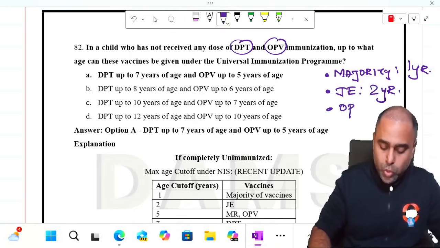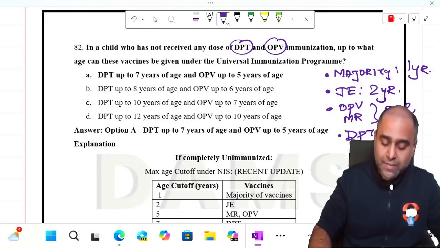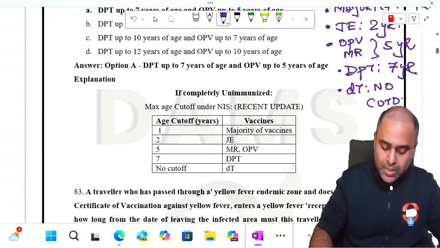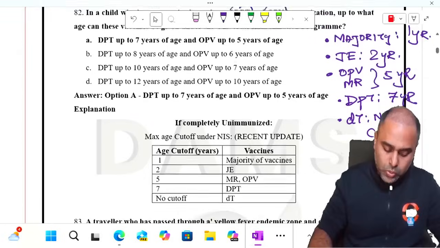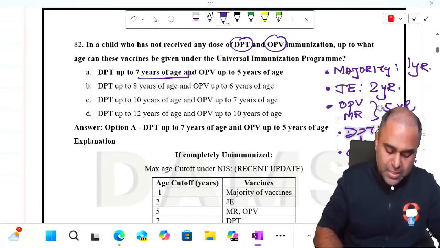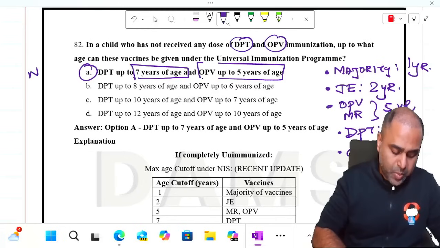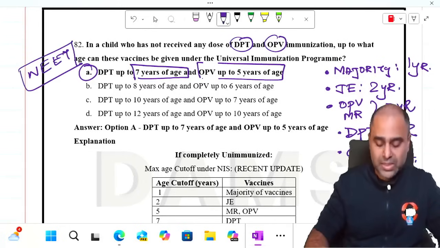Next we have OPV and MR, which is for 5 years. Next we have DPT, which is for 7 years. And next we have DT, where there is no cutoff at all. So the answer to this question was DPT is for 7 years, OPV for 5 years. The answer to this question was option A. Again, a potential NEET question can come up from this.